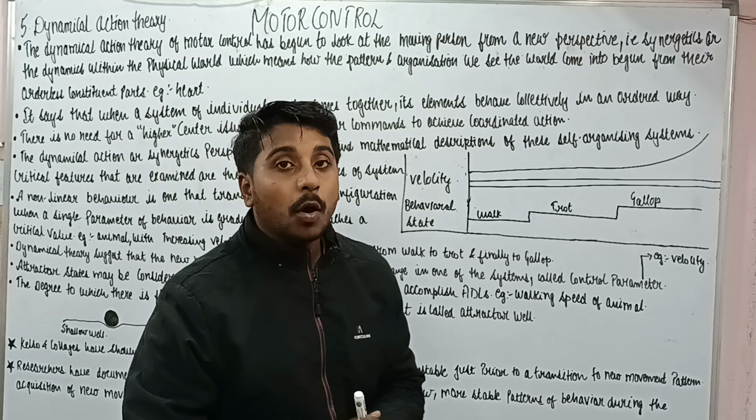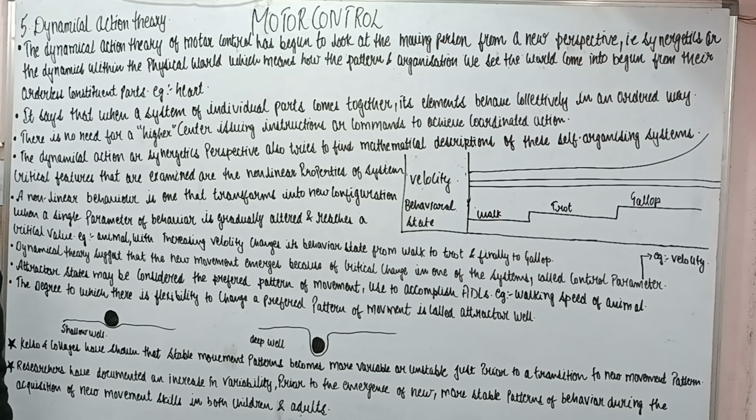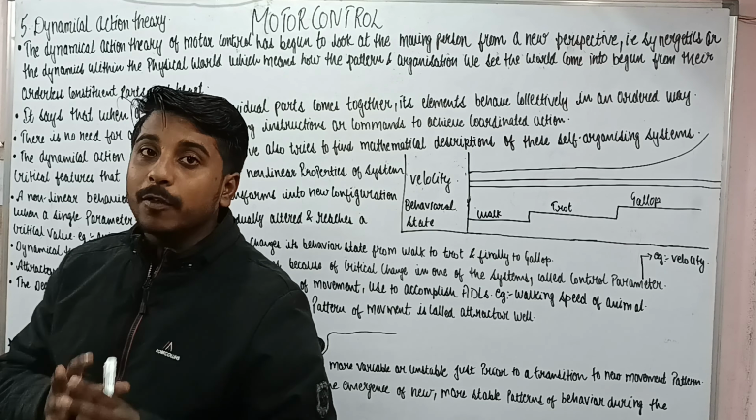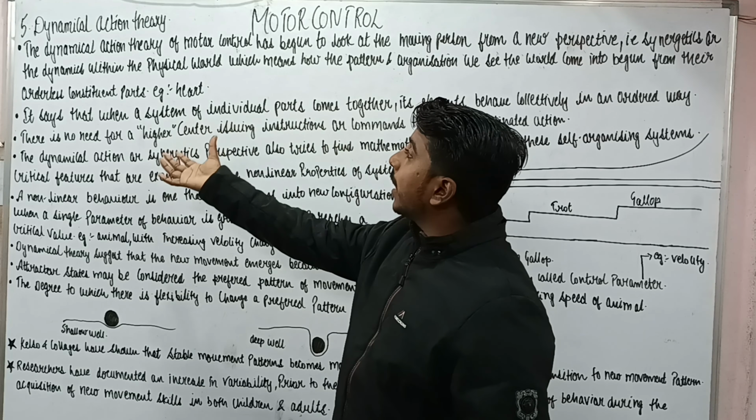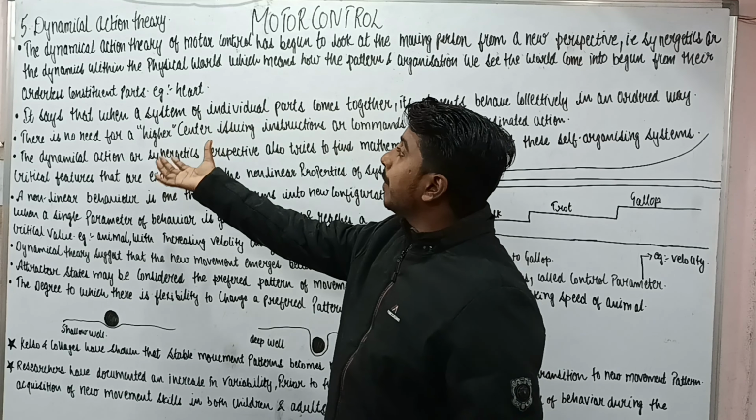Okay, so we will be starting our fifth theory of motor control, and the name of this theory is dynamical action theory. Again, it is one of the most important theories which was given to explain the concept of motor control. My name is Vijay Kumar and let's get started.